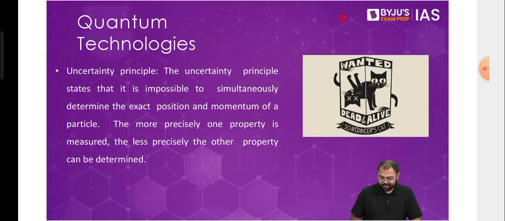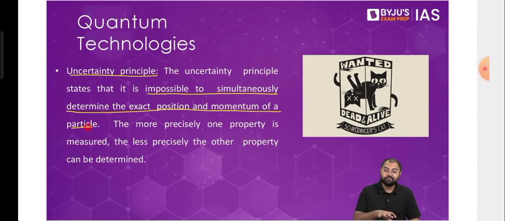Then there is one more principle here, which is called the uncertainty principle. Now, in case of uncertainty principle, this is where we say that it is impossible to simultaneously determine the exact position and momentum of a particle. That either you would know about the position of the particle or you would know about the speed of the particle. You cannot know about both the things at the same time.